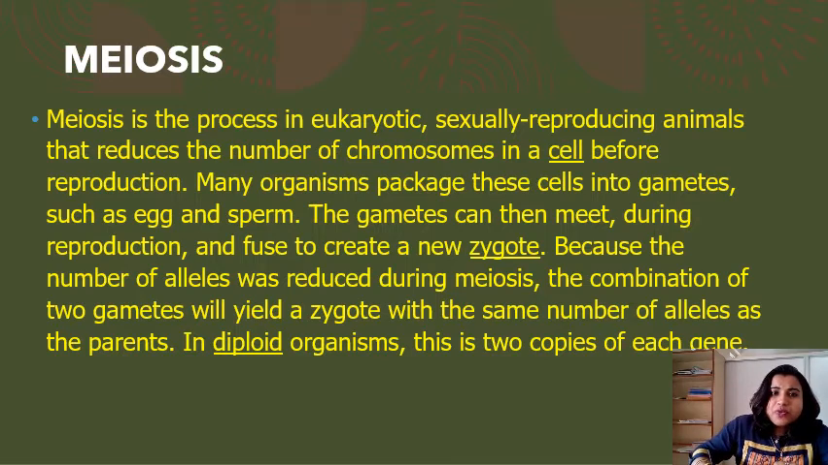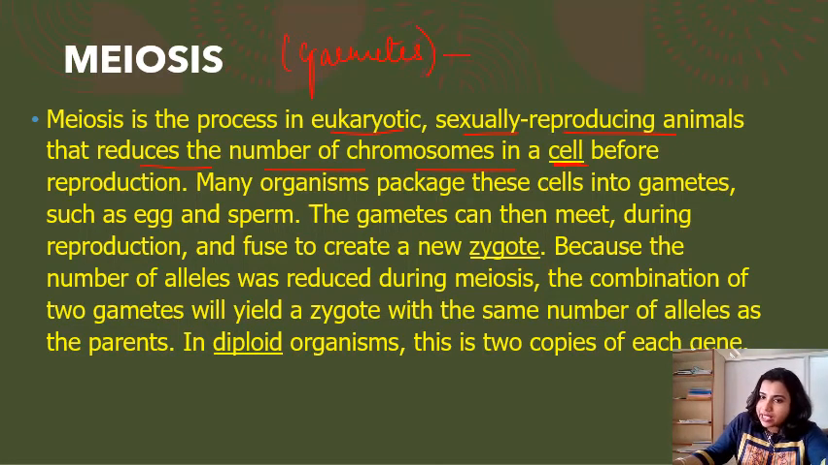Meiosis is the process in eukaryotic sexually reproducing animals that reduces the number of chromosomes in a cell. This basically takes place in gamete cells, like sperm and ovum. That's why it is mentioned here, sexually reproducing animals. You should not get confused with this. Why sexually reproducing? Because it takes place in gametes, like spermatogenesis and oogenesis, right?